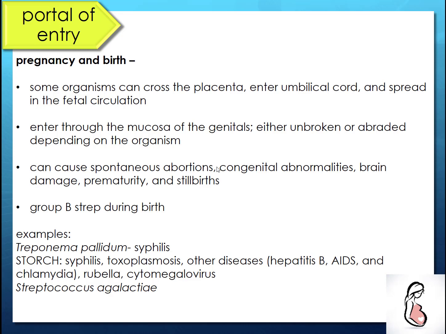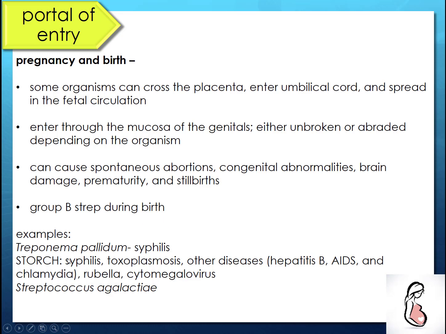Think about Zika. This is one that is relatively recent that can go from mother to infant and cause all kinds of abnormalities. But also group B strep, that's the weakly beta hemolytic Streptococcus agalactiae down here at the bottom. It's often included in what's called the STORCH test or the TORCHES test or the TORCH test. It depends on what the hospital calls it, but it's this kind of rapid fire testing for anything that mom might have that could cross into the fetus.